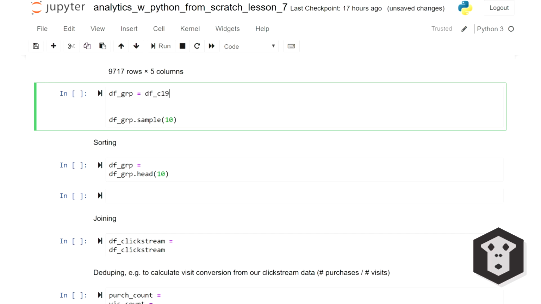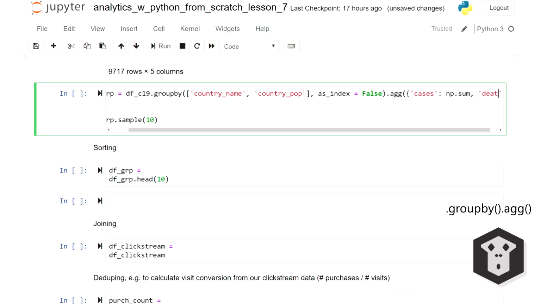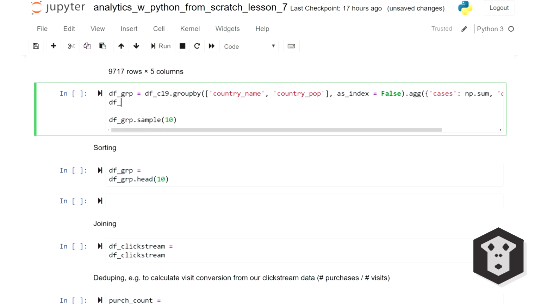I'm using my coronavirus data frame and the method groupBy. As I was saying, I want to group by country name, and I'm going to add country population because I will want to use that column later on. And I'm going to specify that I don't want them to become index. I'm going to follow this up with the aggregate method. There's different ways you can use it. I like to use a dictionary inside. My cases column, I want pandas to sum them. And same for the number of deaths. I want my countries to become the index.